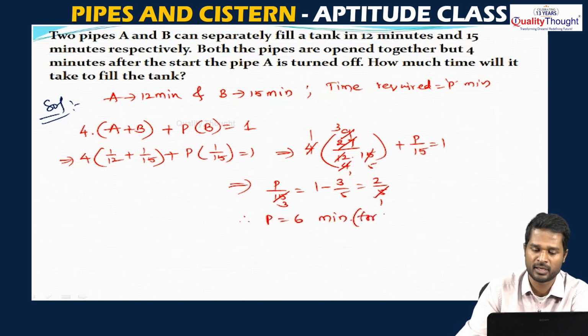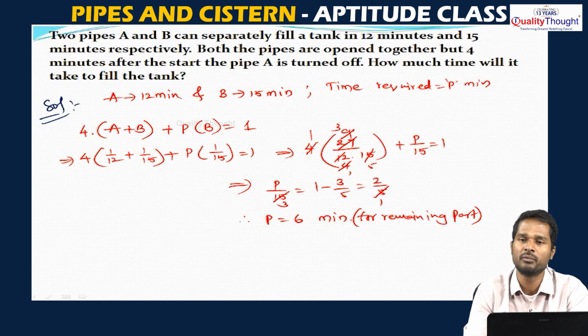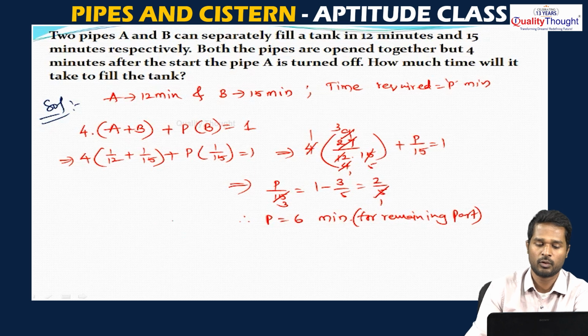So, pipe B alone fills the remaining part in 6 minutes. Now, the question asked is, what is the total time required?